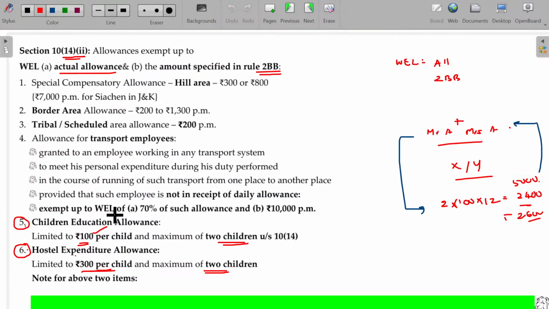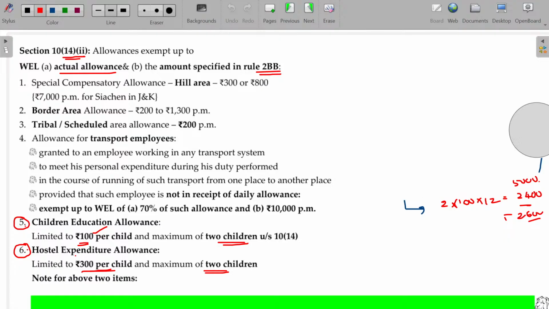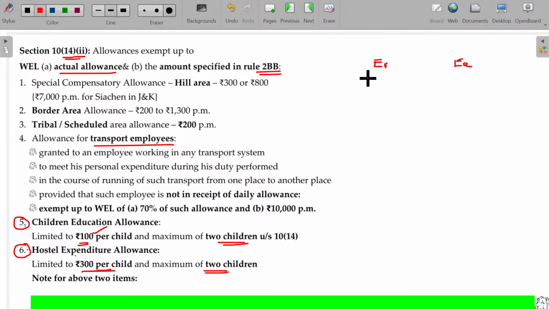Now the last point to be discussed here is all about transport employees allowance. Employer and employee: the employer doing transport business, and the employee being the driver.